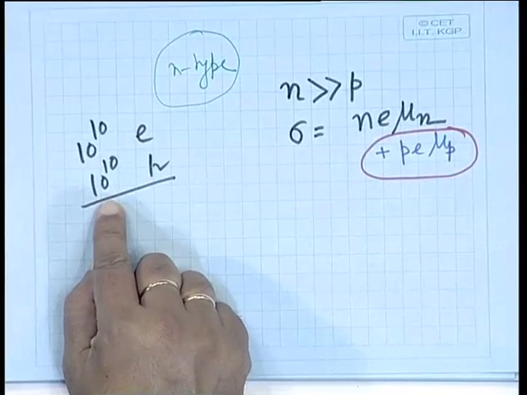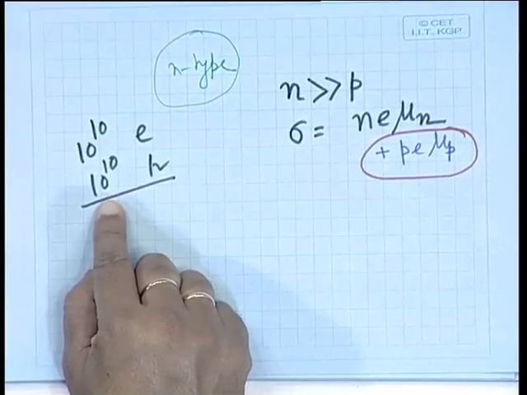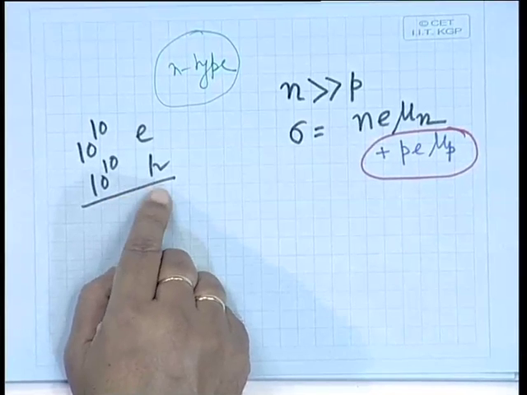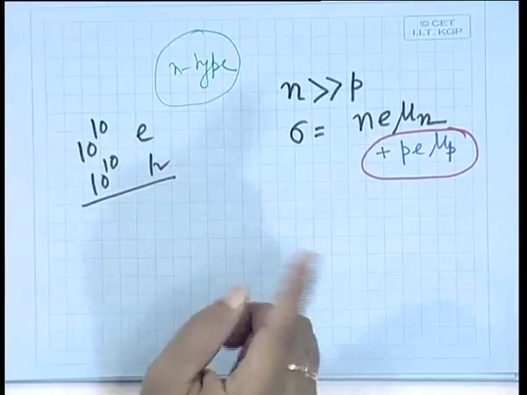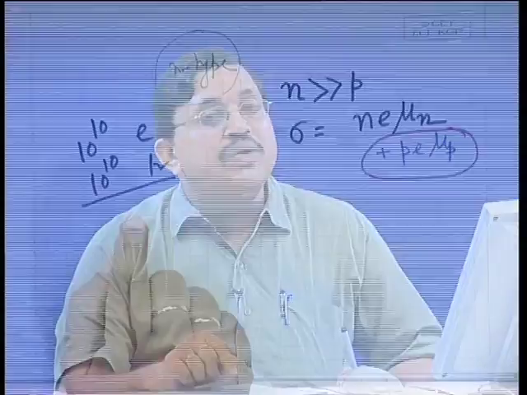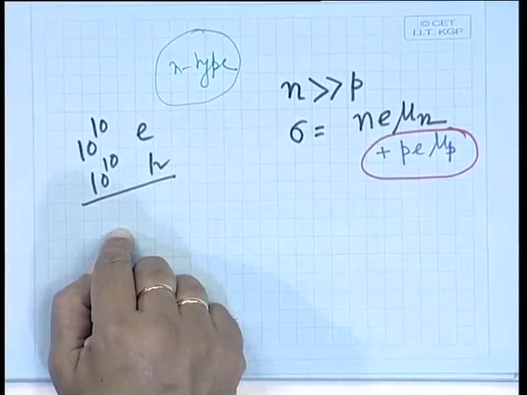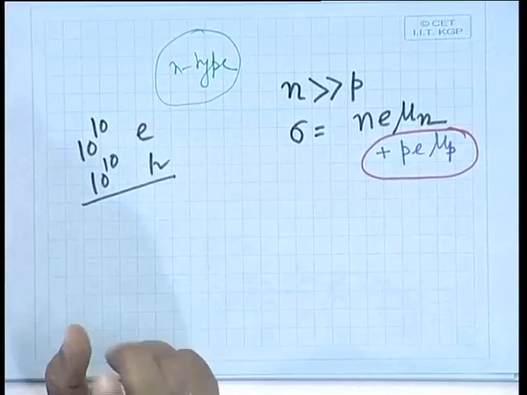How many holes will be left? 10 to the power 2. Why 0? 10 to the power 10 holes were there. Now, if you add 10 to the power 2 more electrons, then it will be 0. So, there will be no holes at all in the system. That is known as compensation.